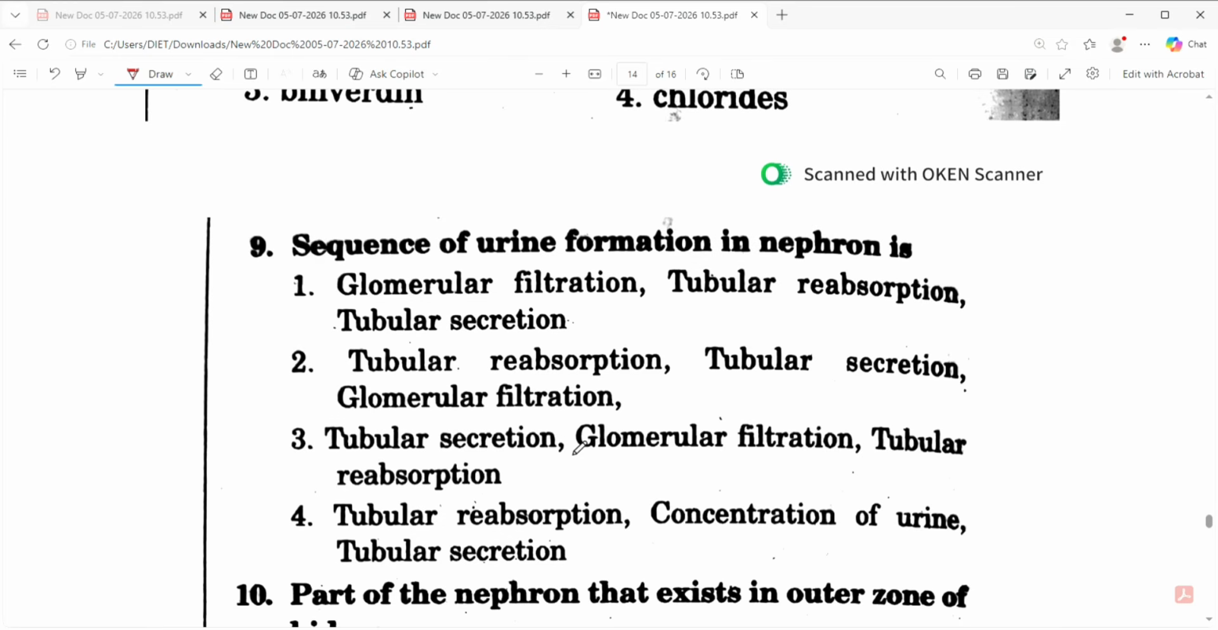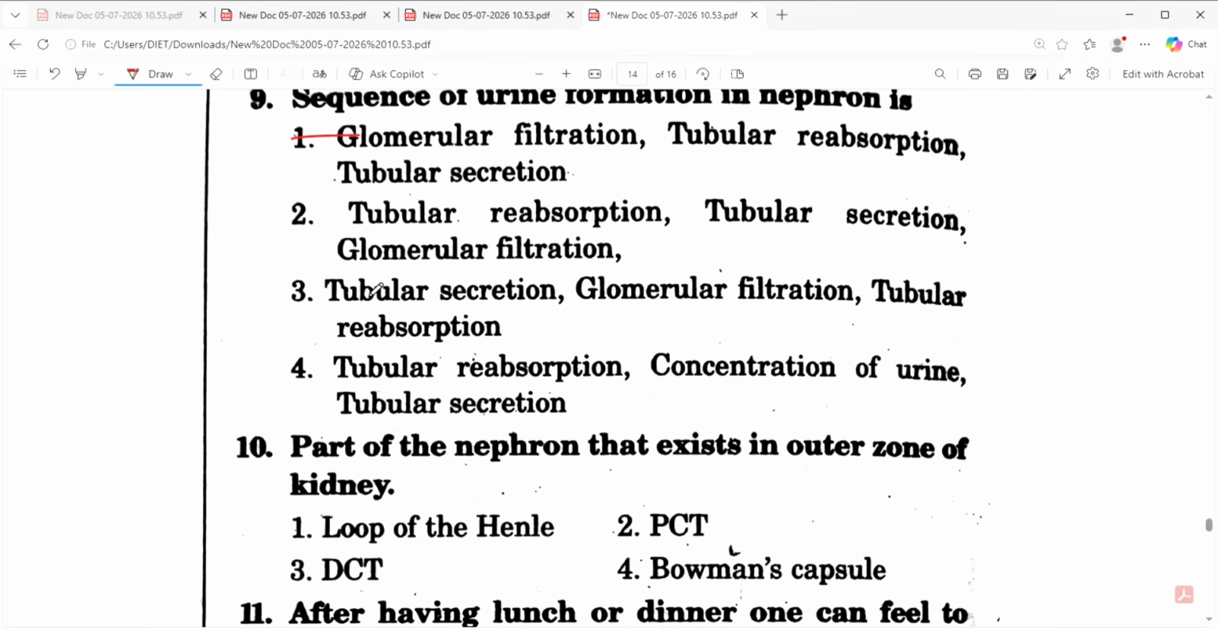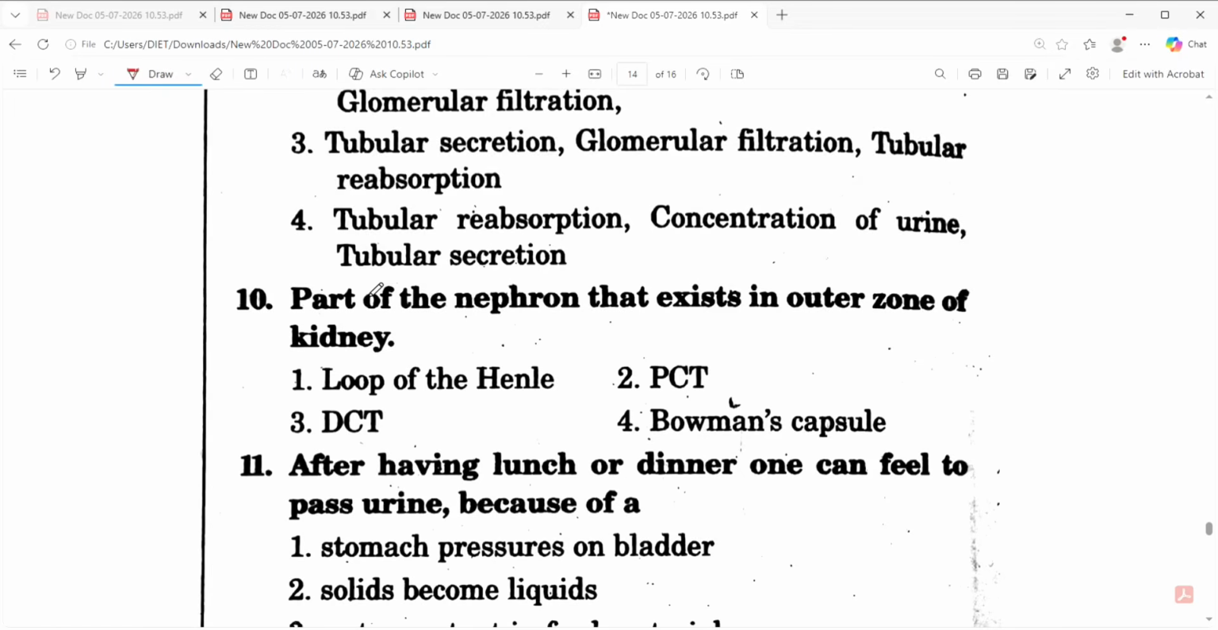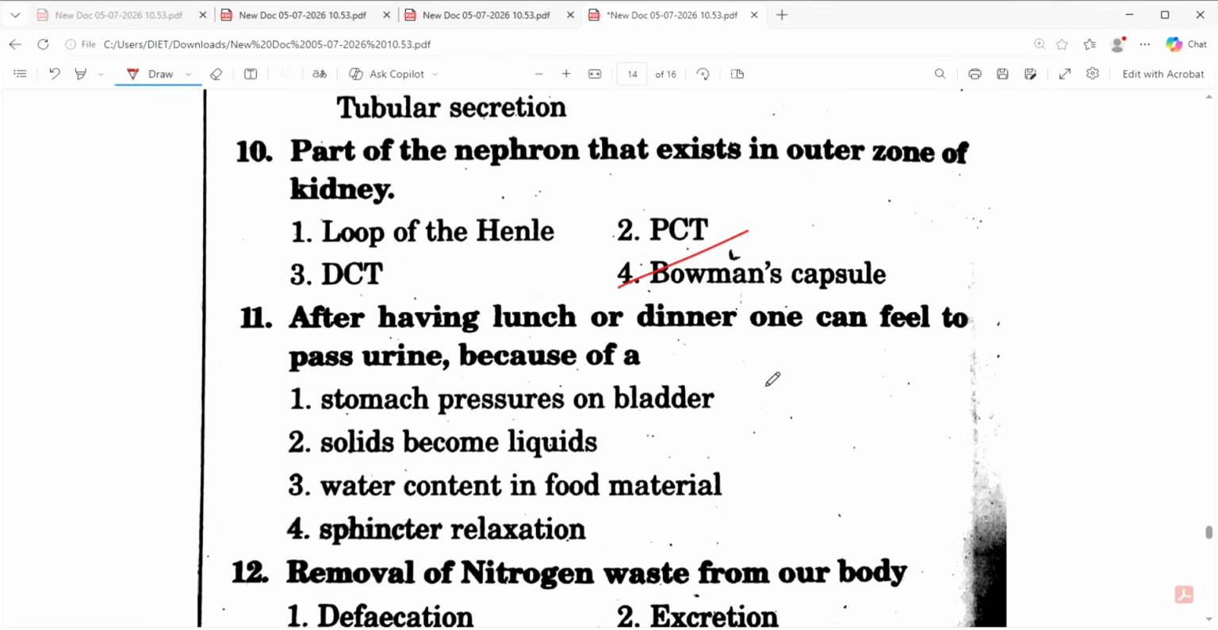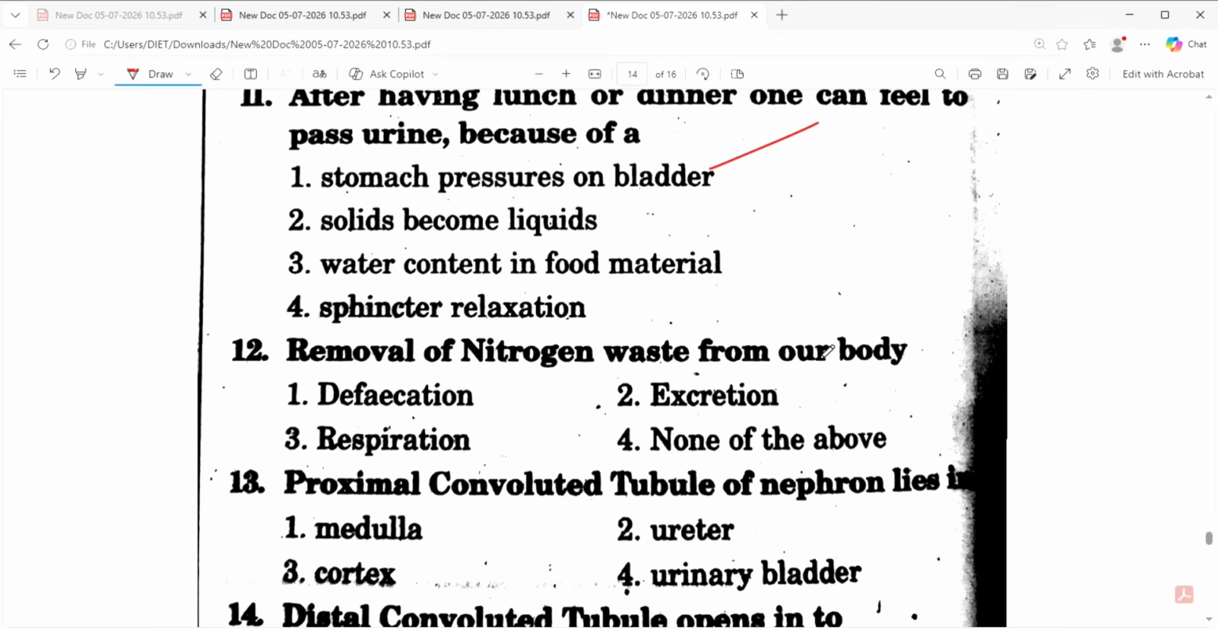Sequence of urine formation in the nephron: glomerular filtration, tubular reabsorption, secretion. Part of the nephron that exists in the outer zone of the kidney is Bowman's capsule. After having lunch or dinner, one can feel the urge to pass urine because of stomach pressure on the bladder. Removal of nitrogen waste from our body is excretion.